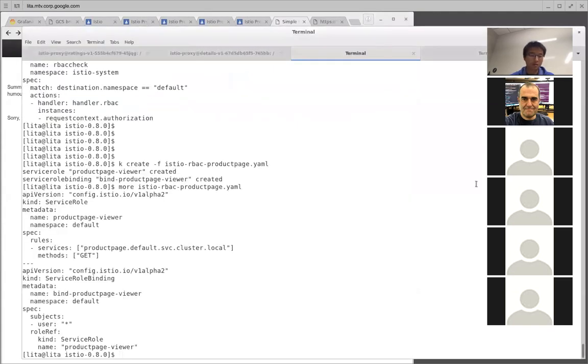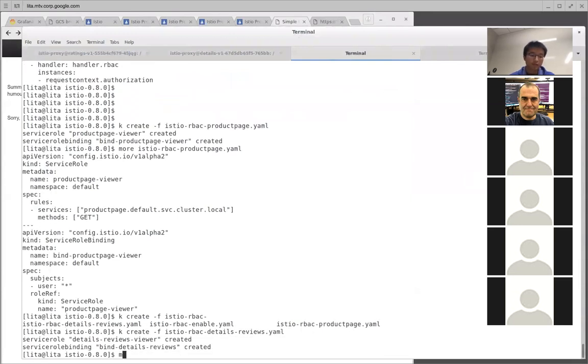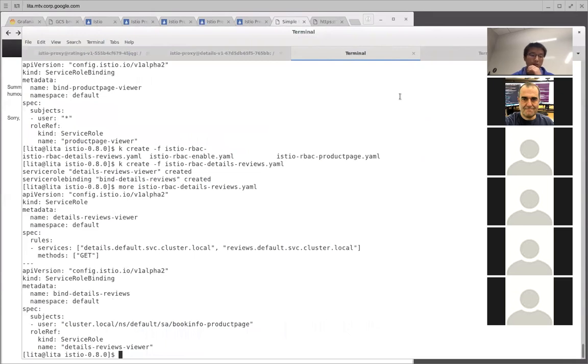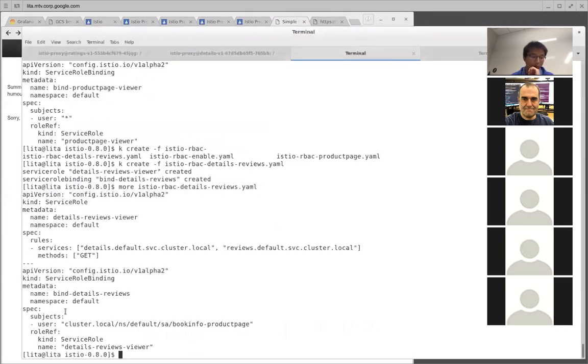Now we're gonna deploy the backend access rule. I think it's details. Okay. Let's take a look. So from here, you can see the service role defines a permission that says this role will have the GET permission for the details and for the reviews. This is our two backends, one is on the left, the other is on the right. And who has the permission for this?